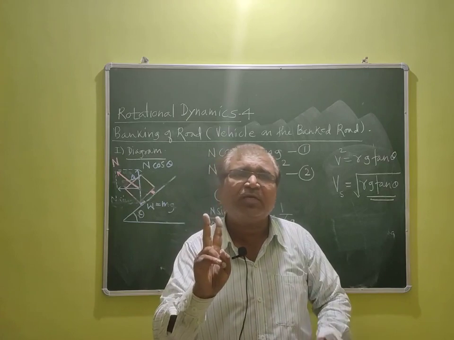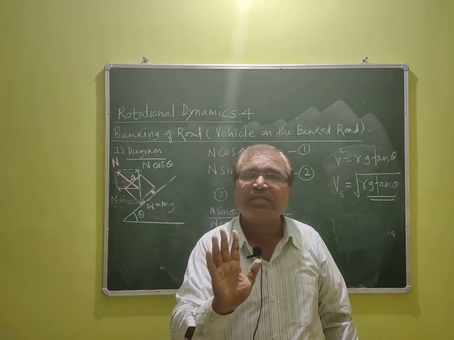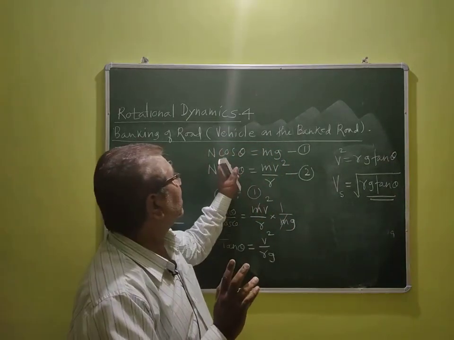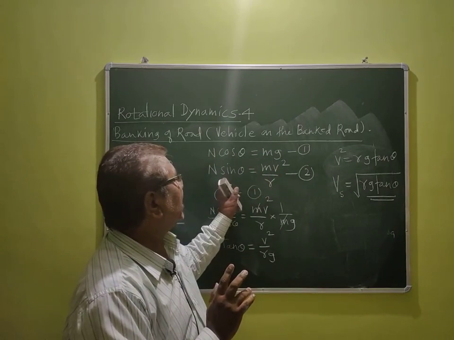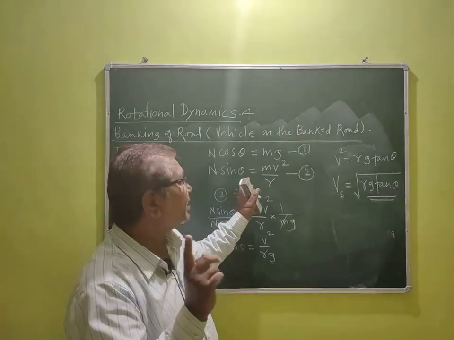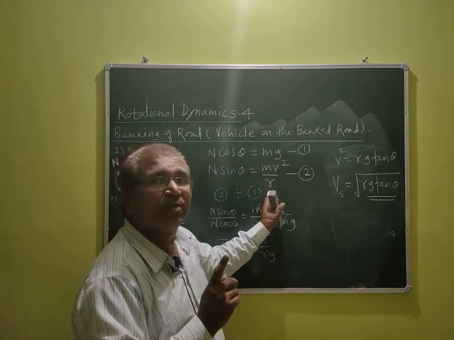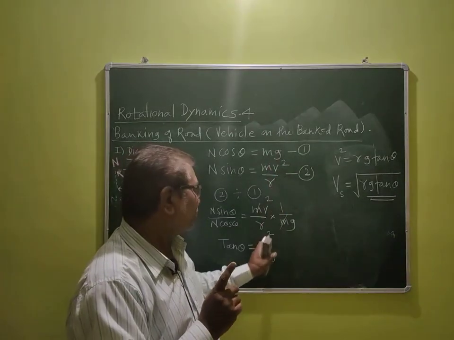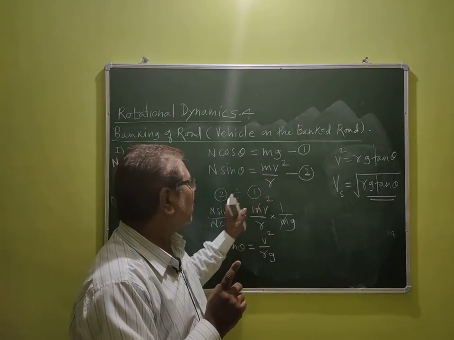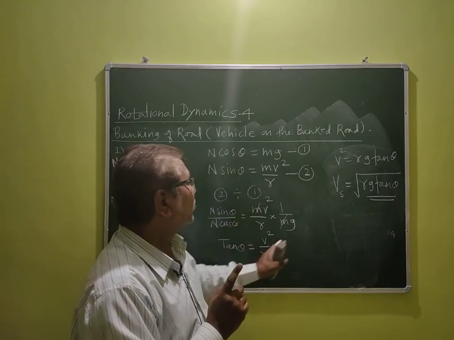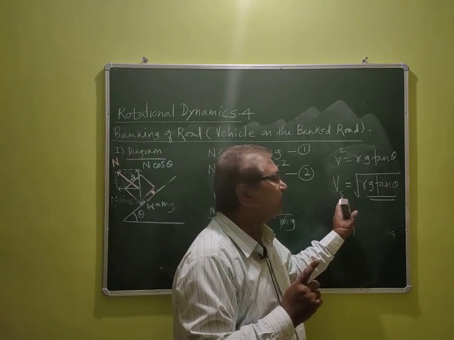And only two equations are most important here, dear student. Those equations are N cos theta is equal to mg, and N sin theta, acting as the centripetal force, is equal to mv square upon r. By taking the ratio of these two equations, we got the final answer, Vs. What is Vs?